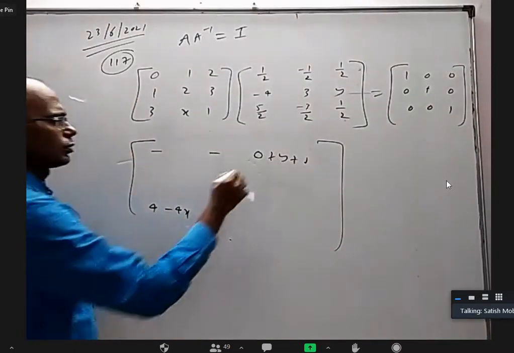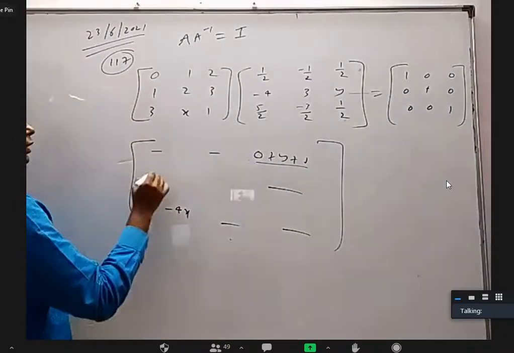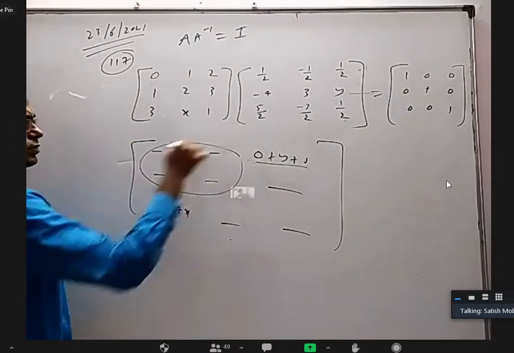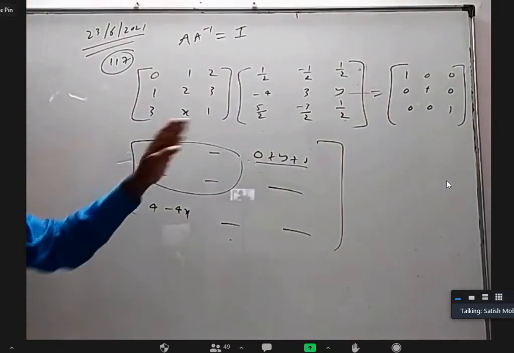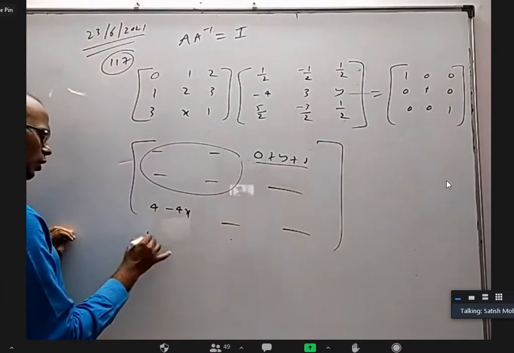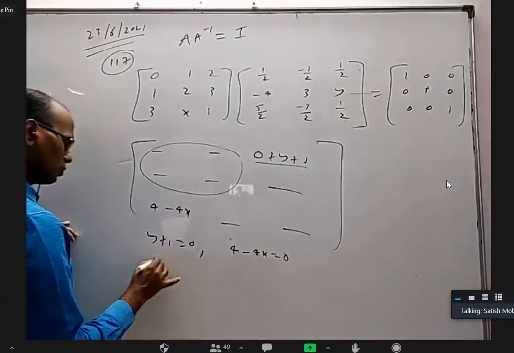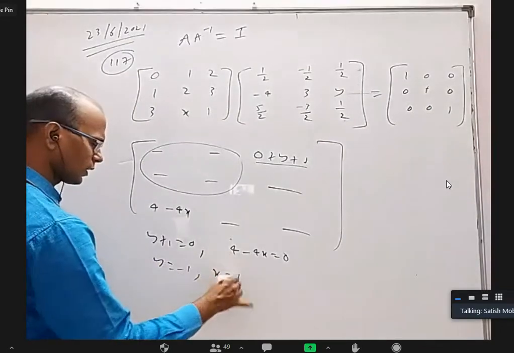Okay. So this and this are useful, and these four will not give us any useful result because you will obviously get 1 0 0 1. So I'm only finding this and this. So y plus 1 equal to 0, 4 minus 4x equal to 0. Simply y equal to minus 1 and x equal to 1.